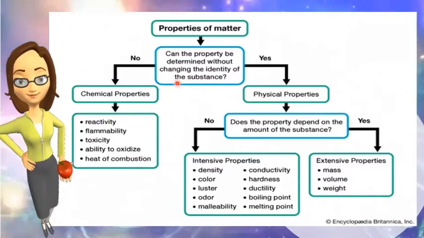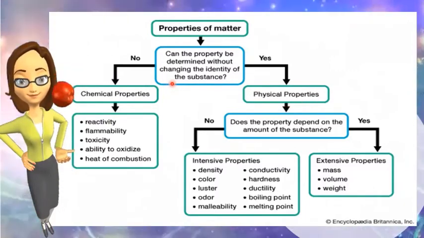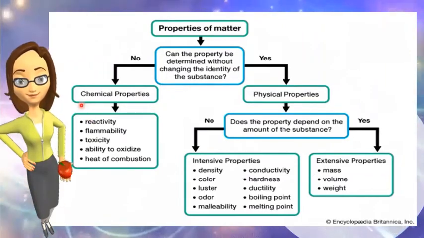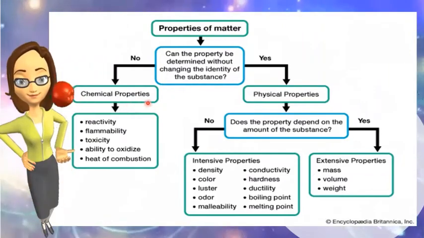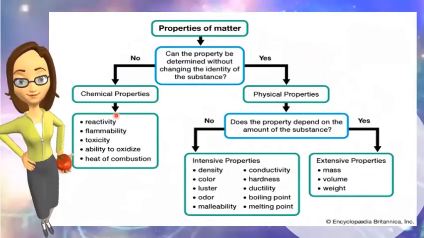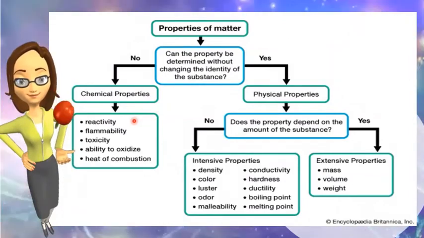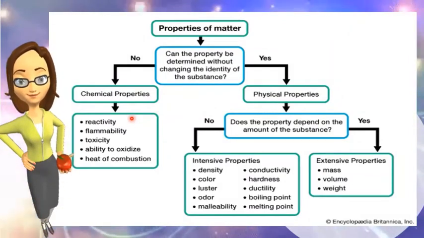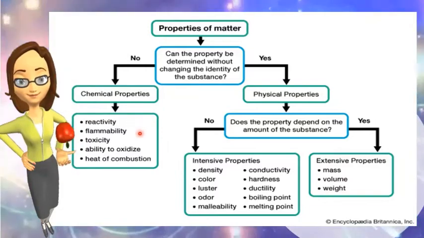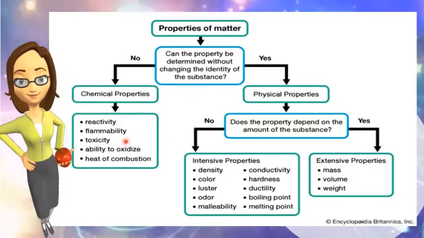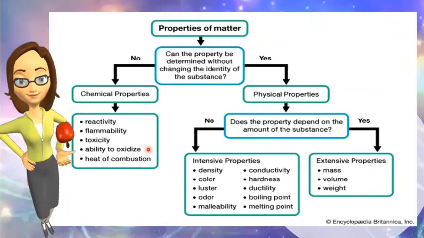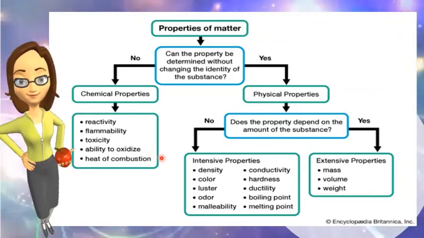While if the substance changes its property, it will be under the category of chemical property. This can be further explained by its reactivity, flammability, toxicity, ability to oxidize, and heat of combustion.